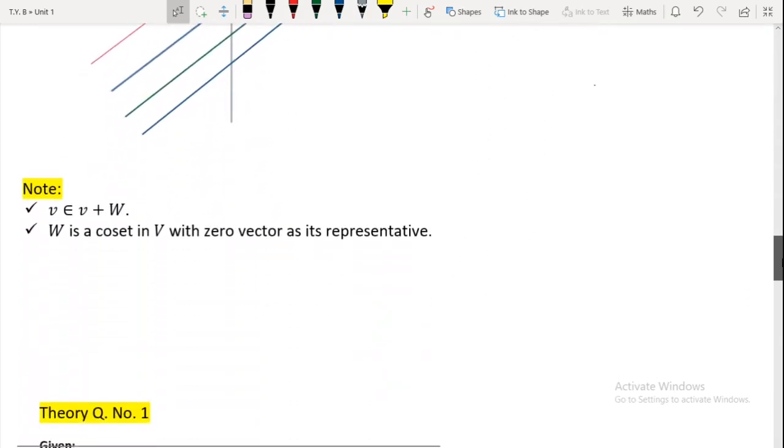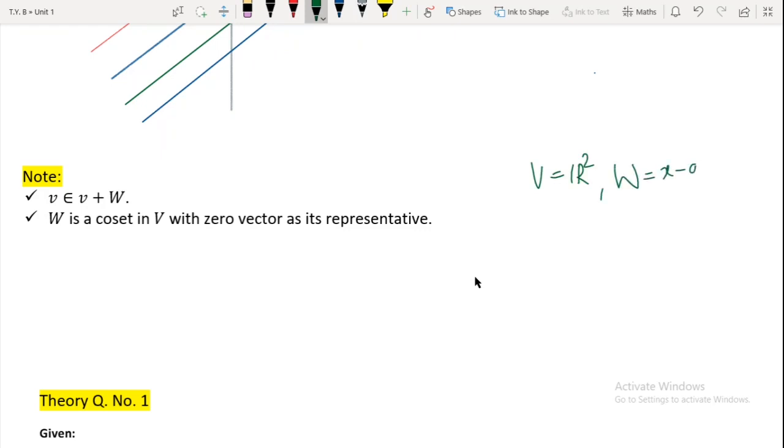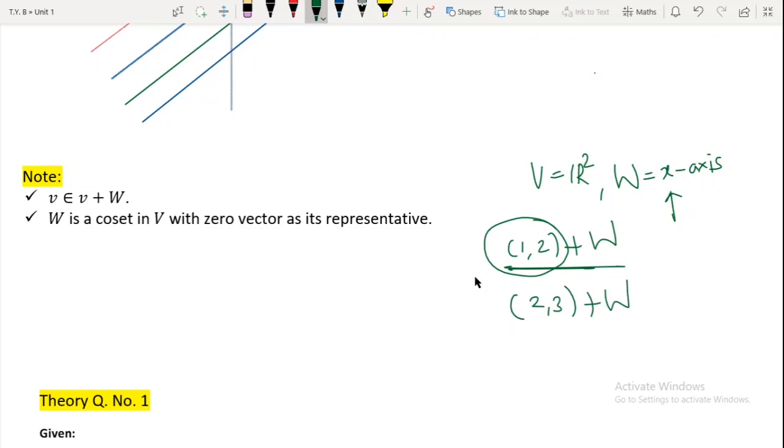So now let us go for a few notes. Once we have the coset, remember the coset always contains its representative. What is the meaning of this? Just now while explaining the example of V equal to R2 and W equal to X axis, I have told you if we go for the coset (1,2) plus W, it will be a line parallel to the X axis but passing through (1,2). Similarly, if we take (2,3) plus W, this is also going to be a line parallel to the X axis but passing through (2,3).